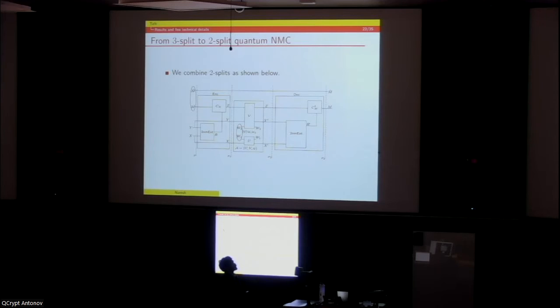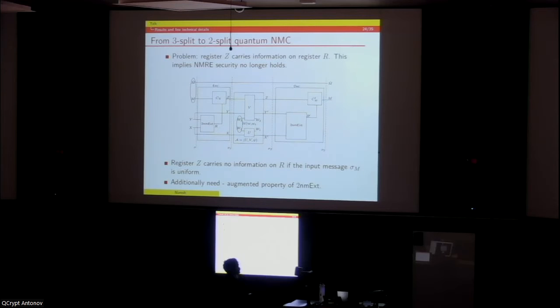And now our goal was to construct 2-split quantum non-malleable codes. How about first trying to combine two splits and call it the first split, with the third split being independent? Taking this approach leads us to problems. The first problem is that we can no longer assume that X and Y are protected against the adversary by the 2nmx. The reason is that to tamper Y, we are giving additional information, which is register G, which carries information on R. So the security of NMRE no longer holds.